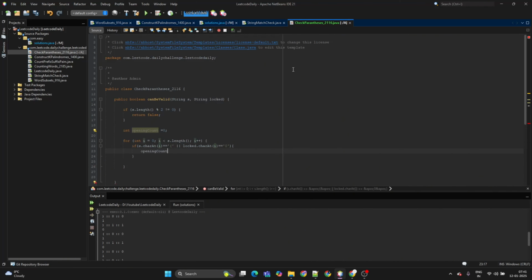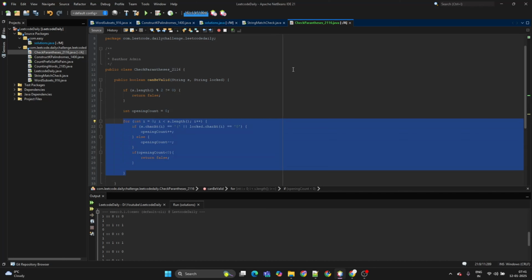Then I will increase the opening count, else I'll decrease the opening count. If at any time it reaches 0, then I'll return false.